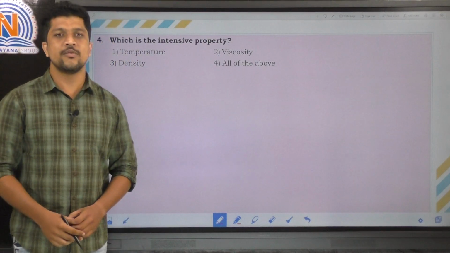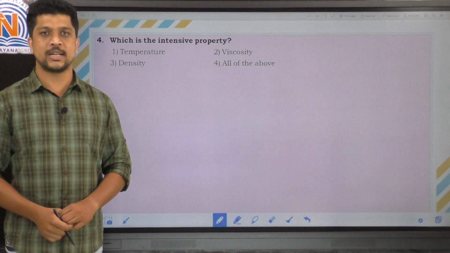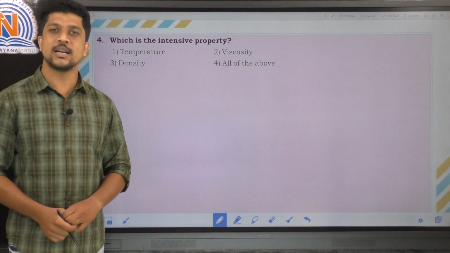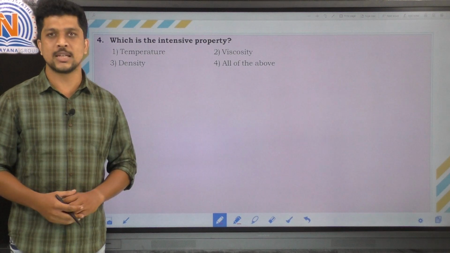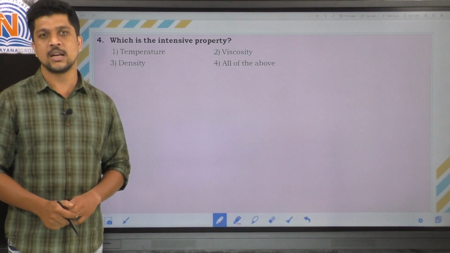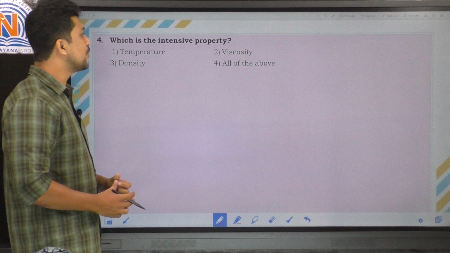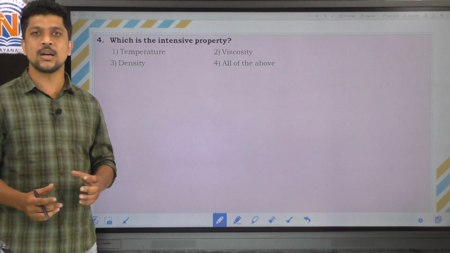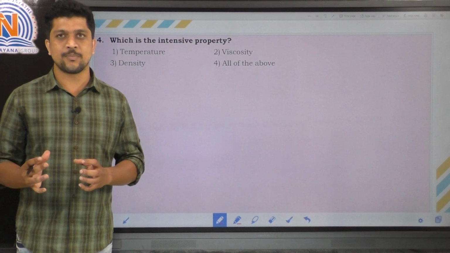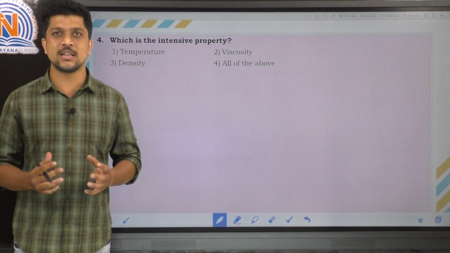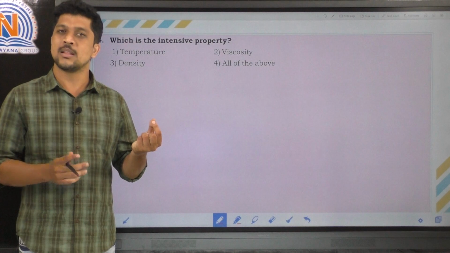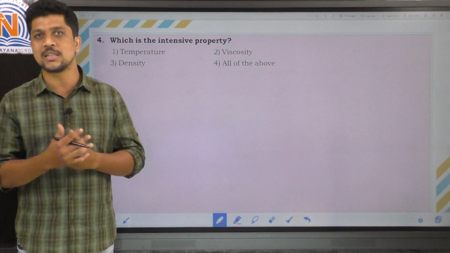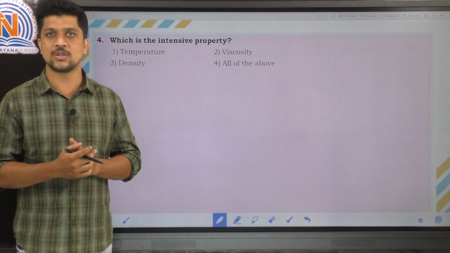Here the fourth question: which one is the intensive property? An intensive property does not depend upon the size and quantity of the system, right? The first option is temperature. We know that if the size or quantity of a system changes, the temperature does not change. Even for a small system the temperature is the same, and for a big system the temperature is also the same.